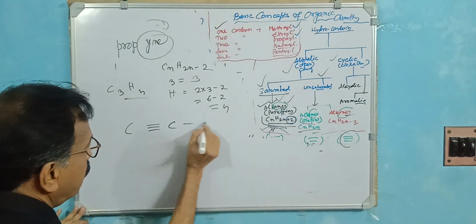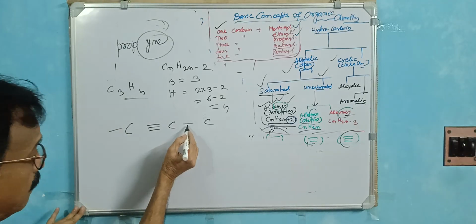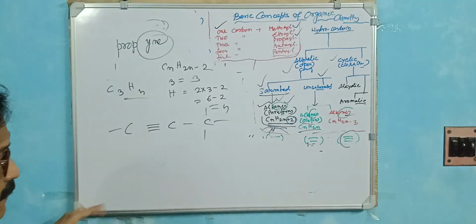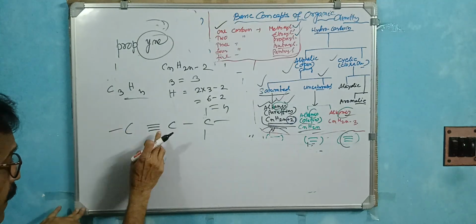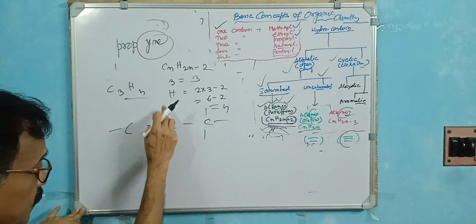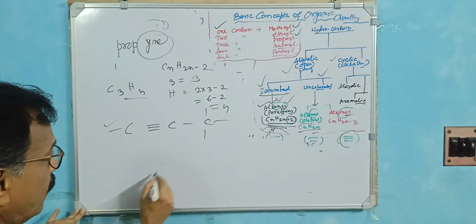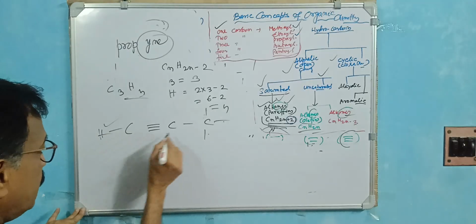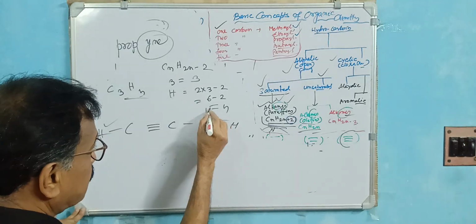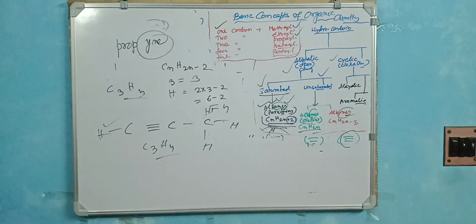Suppose 3 carbons, with a triple bond. The middle carbon has a triple bond and one more bond, which makes 4. It has no hydrogen. This carbon has a triple bond and one hydrogen, and this carbon has 3 hydrogens. Complete. So this is C3H4, called propyne. So it is clear in this way.